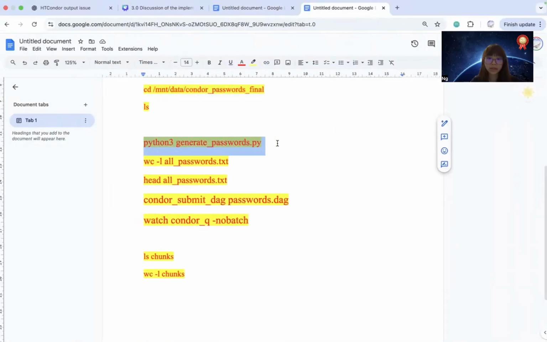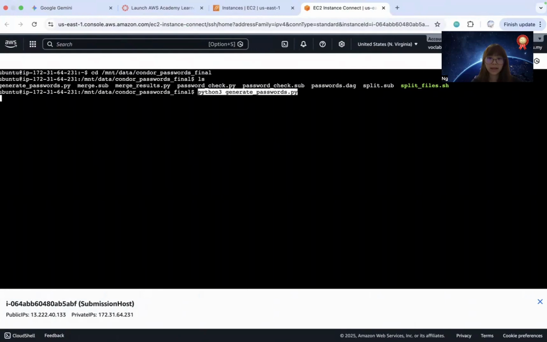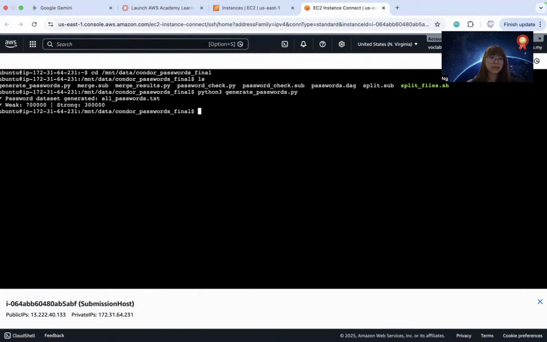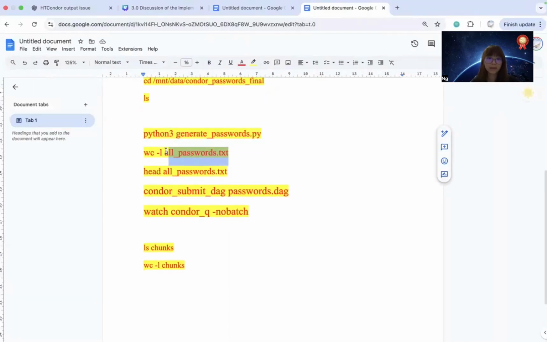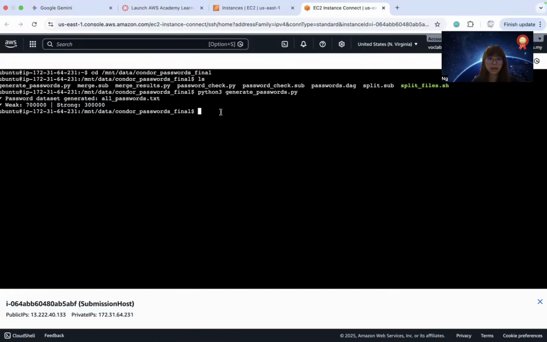So let's start generating the password dataset. This will give us a real-world password list for evaluation. As we can see, it will be stored as all passwords.txt, and we have 700,000 weak and 300,000 strong passwords.